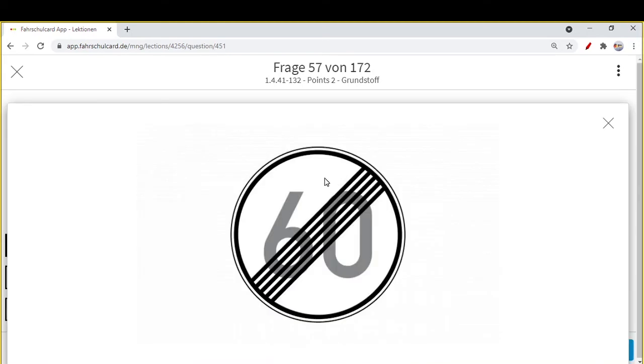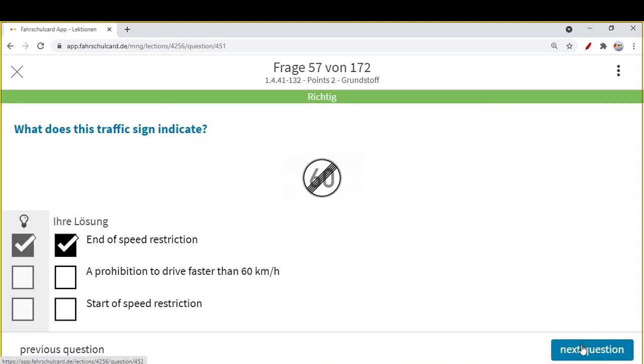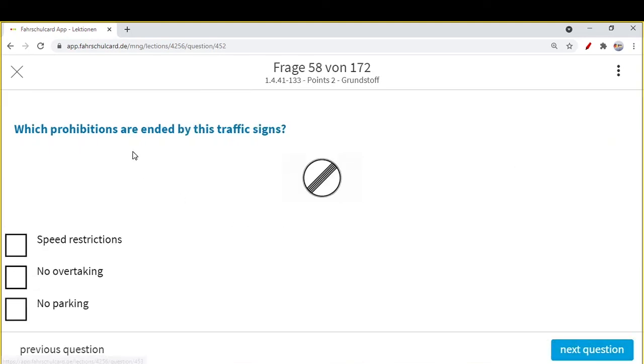Start of speed restriction, no, then it would be a red circle. But since there are crossed lines, that means something is finished. What is finished? That is the end of speed restriction. You were restricted to a maximum of 60 km per hour, and now this restriction has been lifted. So which prohibitions are ended by these traffic signs?